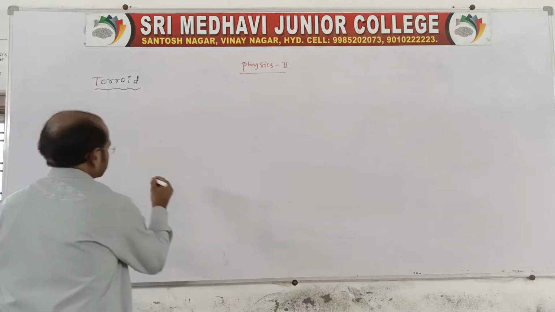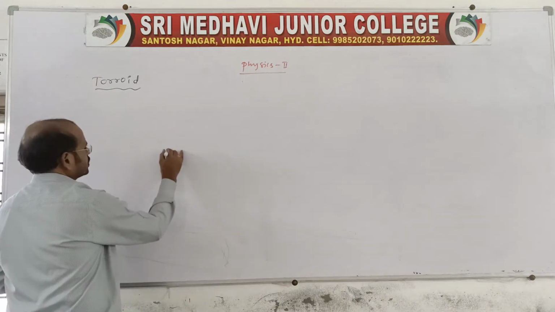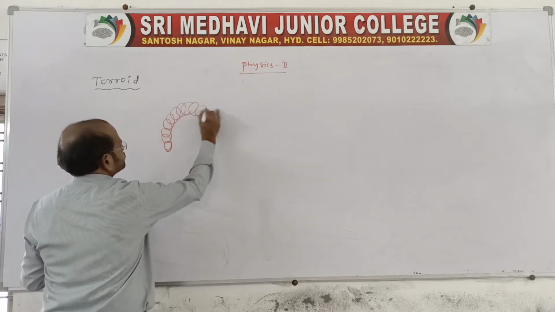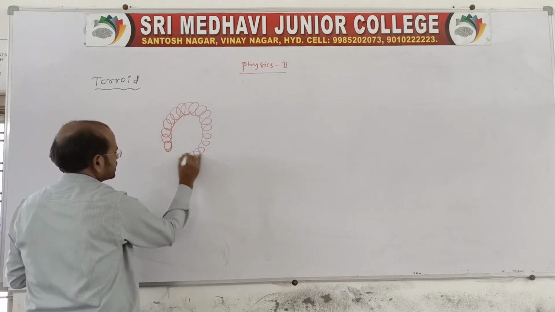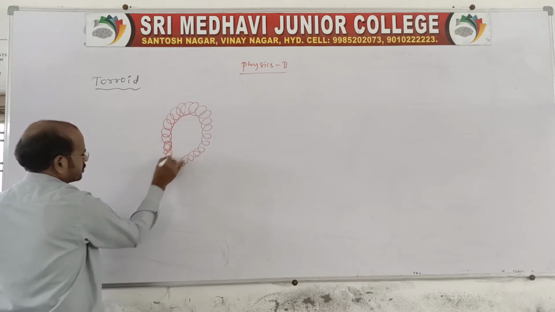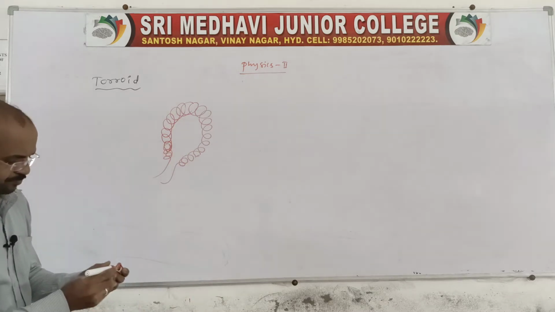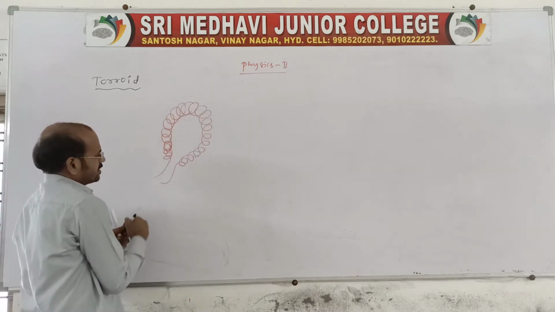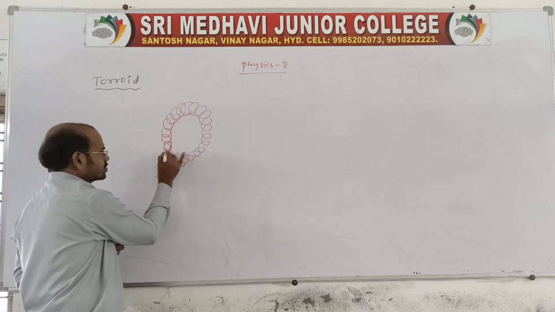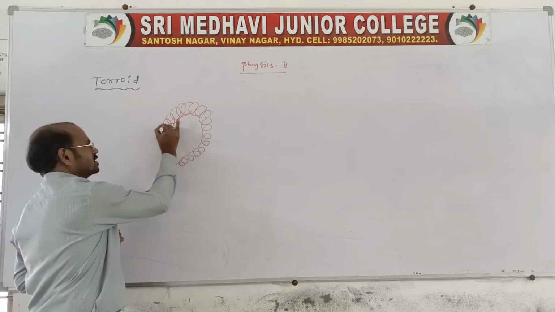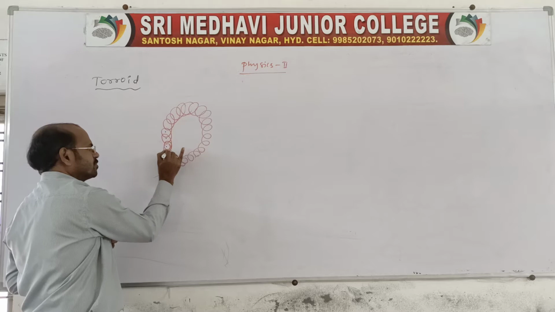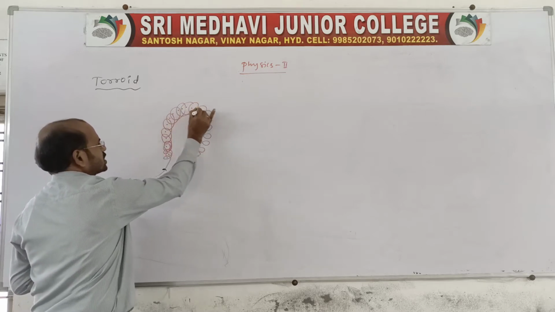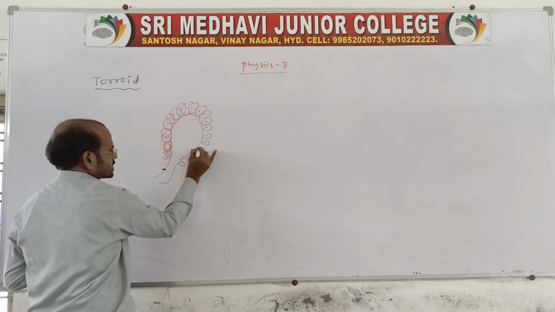Again, you take it like this, bent in this form. Yes, each and every turn is a toroidal coil. We can say this is the toroid. Come to the point: this toroid has a number of turns. When a current enters, the current flows through each and every turn, so at the center of each and every turn a magnetic field induction is produced. And outside the toroidal coil the magnetic induction is 0, same as a solenoid.